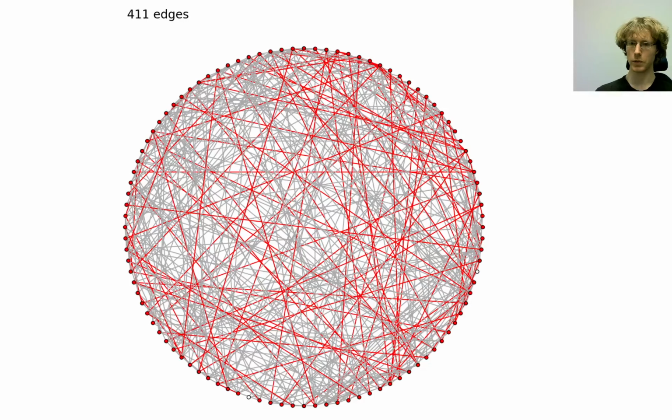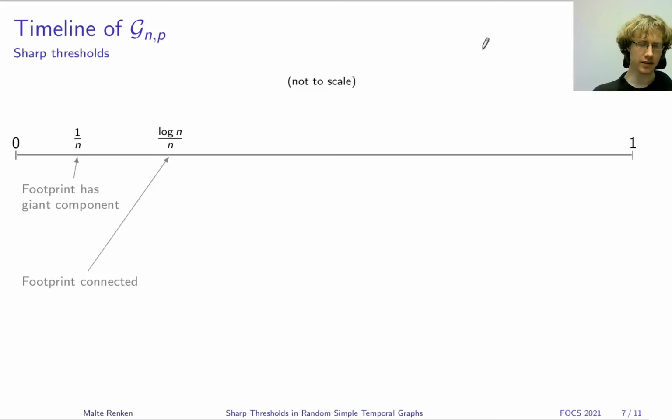So there's still one white vertex on the right side. And now we got all of them at around 450 edges. Notice that this is still only a rather small fraction of all the possible edges. So back to my slides.